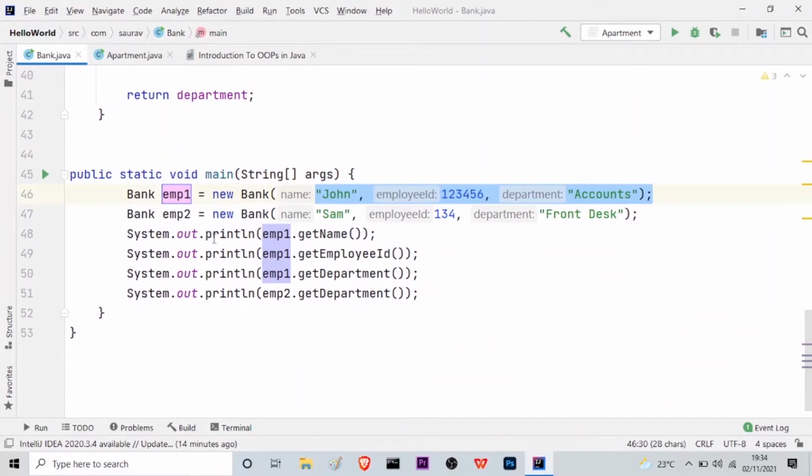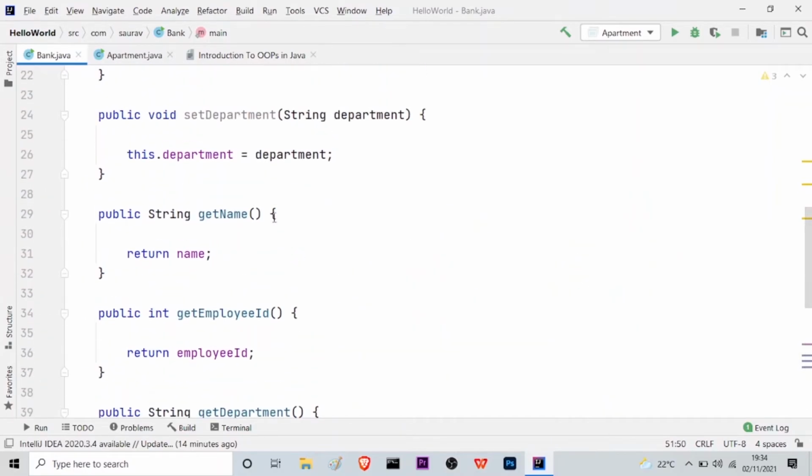And similarly, this is employee 2, and it is also used with the new keyword, and it says that it is a new object of the bank class having the following properties. The name is Sam, the employee ID is 134, and then the department is front desk. So till now it is okay, and after that let me show you how you can access the methods that we defined here, the get methods.